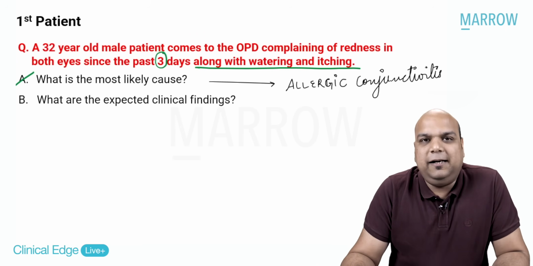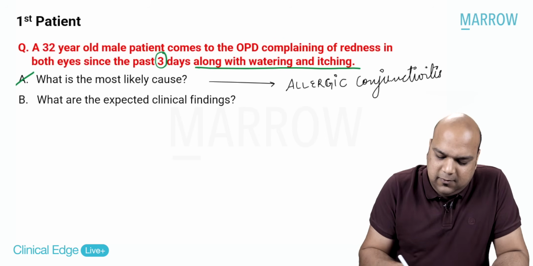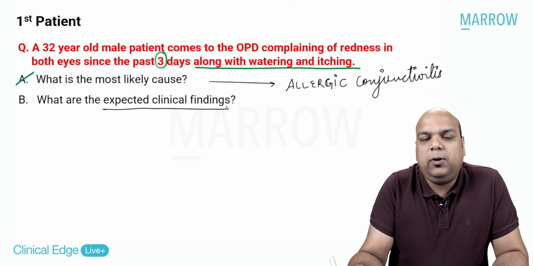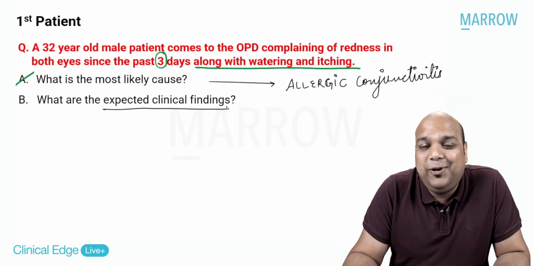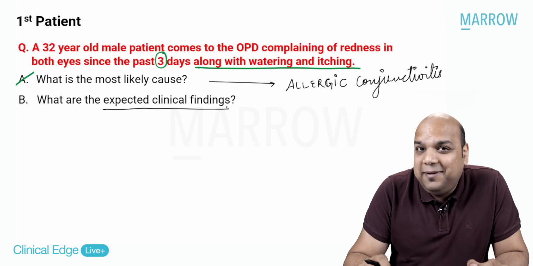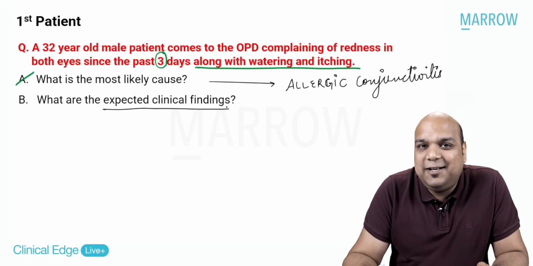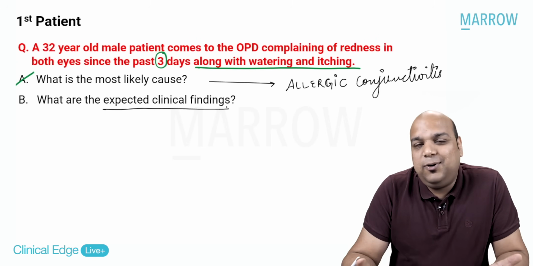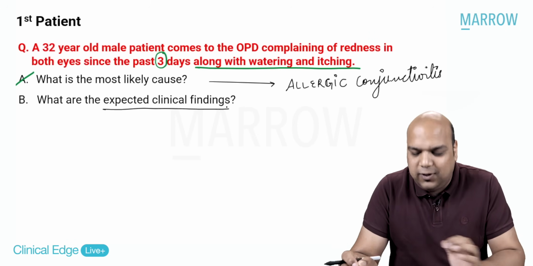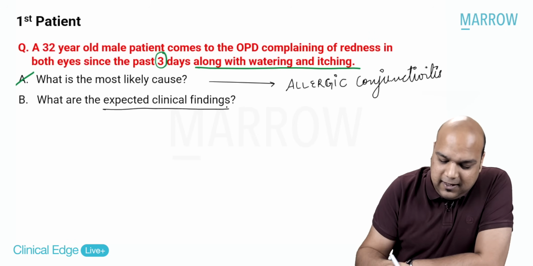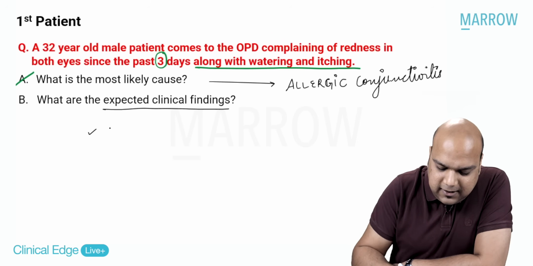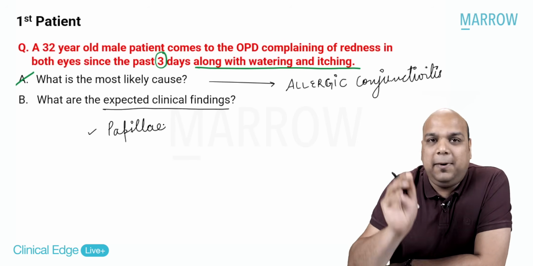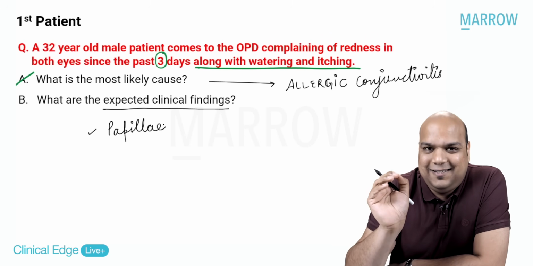What are the expected clinical findings? Now, what are we saying? We are saying that, okay, you are thinking it is allergic conjunctivitis based on the history of the patient, but now you are going to examine the patient. So when you examine the patient, what are the findings that you will find to confirm your diagnosis essentially? Yes. So what are the expected clinical findings? If it is a case of allergic conjunctivitis, then the first thing that I will see is papilla. Yes or no? Papilla or papillary conjunctivitis.